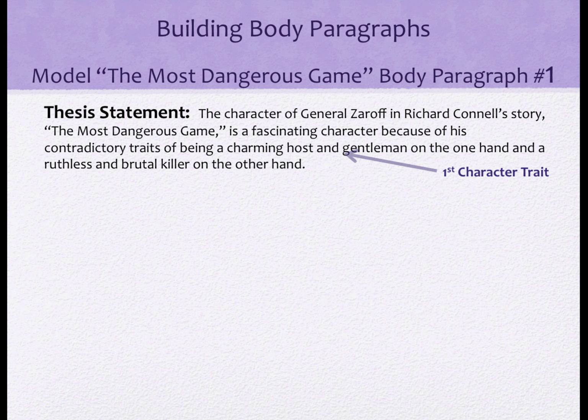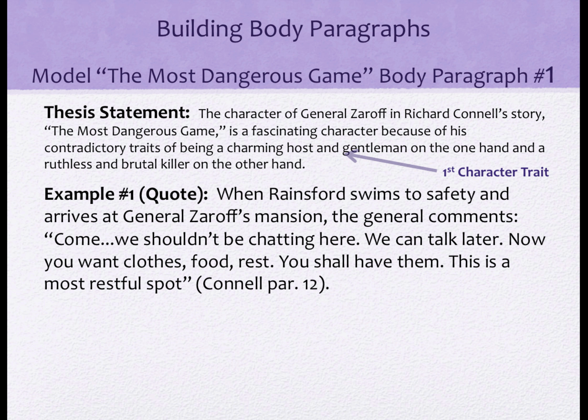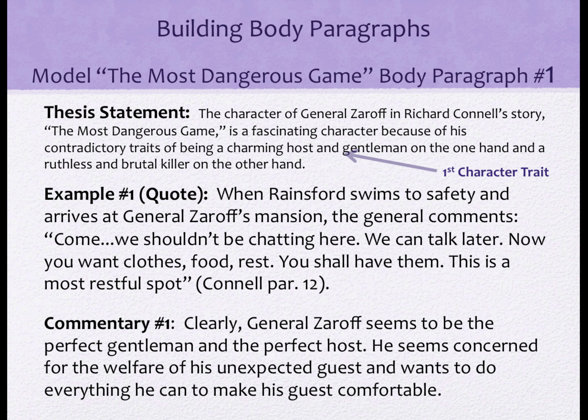Actually, you need 2 examples. Here's the first example. This should not be unfamiliar to you. When Rainsford swims to safety and arrives at General Zaroff's mansion, the general comments, "Come, we shouldn't be chatting here. We can talk later. Now you want clothes, food, rest. You shall have them. This is a most restful spot." Commentary by the writer: Clearly, General Zaroff seems to be the perfect gentleman and perfect host. He seems concerned for the welfare of his unexpected guest and wants to do everything he can to make his guest comfortable.